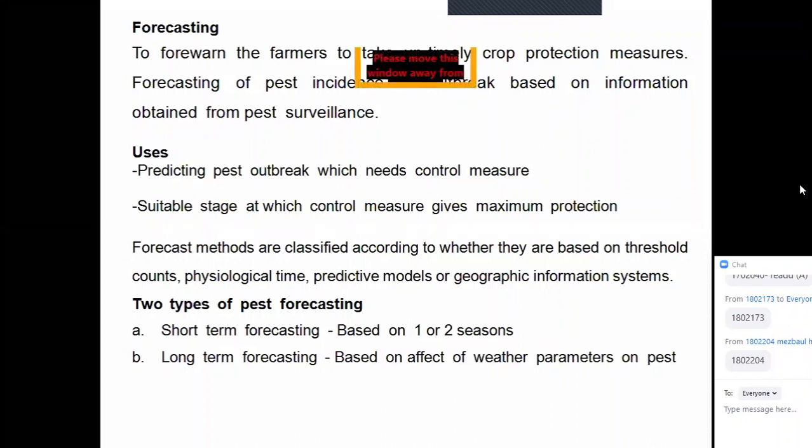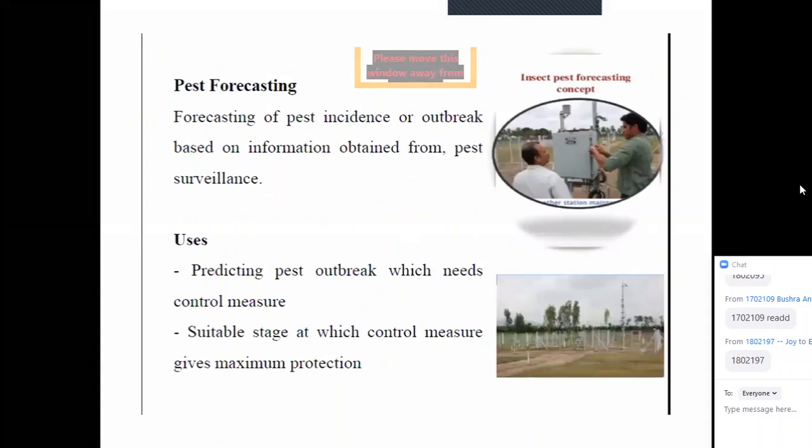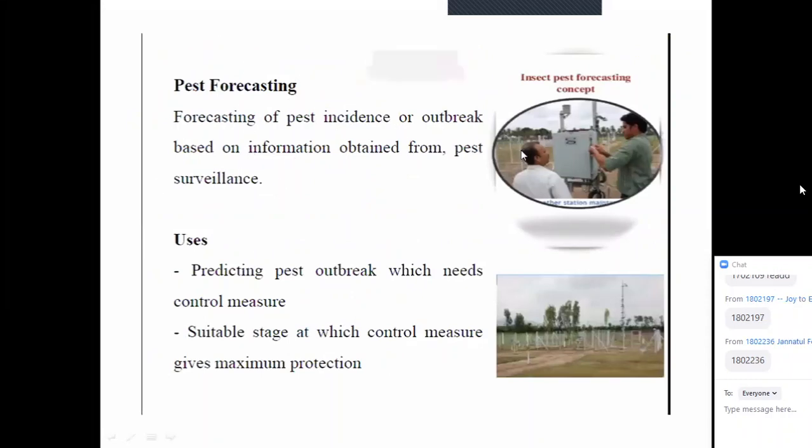By GIS we can also forecast. So there are two types of forecasting. One is called short-term forecasting, another one is called long-term forecasting. Short-term is based on 1 to 2 seasons. Based on effect of weather parameters on pest. সেটা হলো long-term.